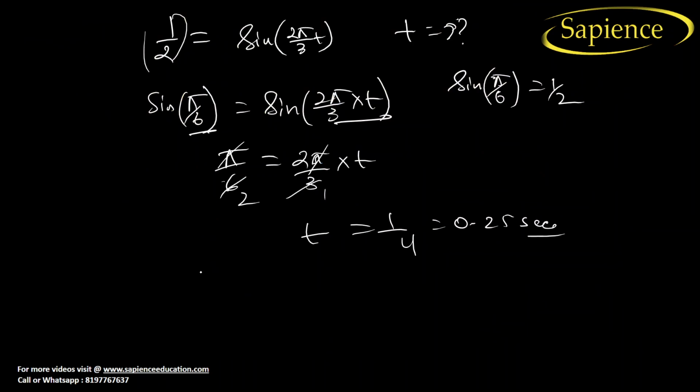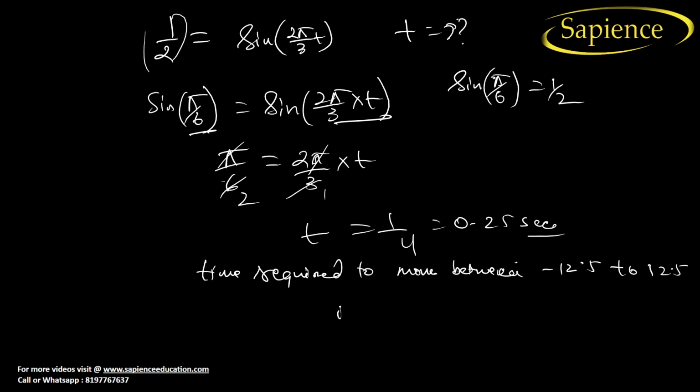So the time required to move between minus 12.5 and plus 12.5 is 2t, that is 2 into 0.25. So finally this is 0.5 second. This is the final answer.